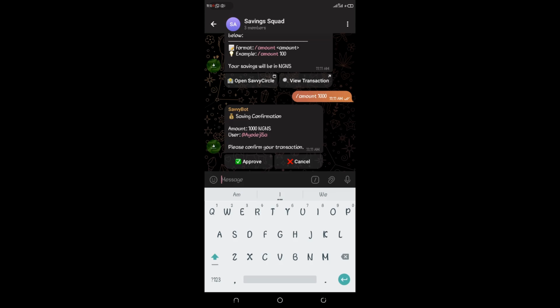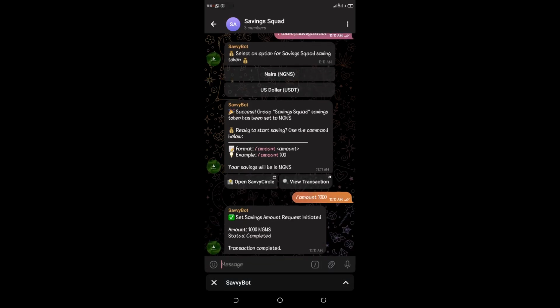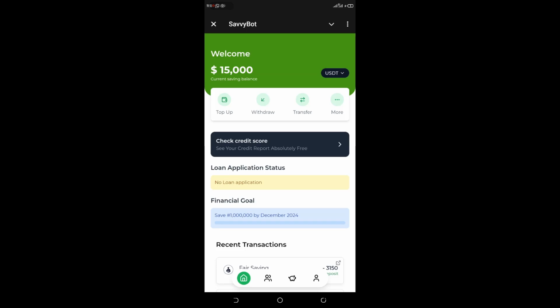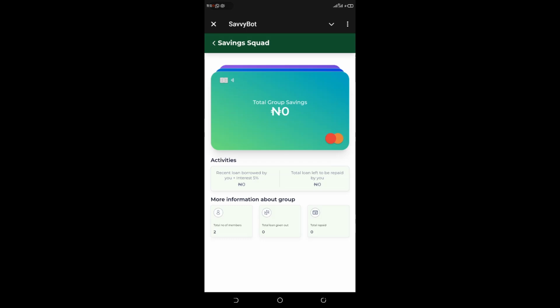Okay. So we can see the message from the bot telling me to approve this transaction. So I will approve this. Completed. So we can see now that the transaction has been completed, and when I open the mini app, I can confirm this. If I go to the groups page, this should be 1,000 now. Okay, now we can see that this is 1,000. If I open this, we can see that the total number of members is 2.